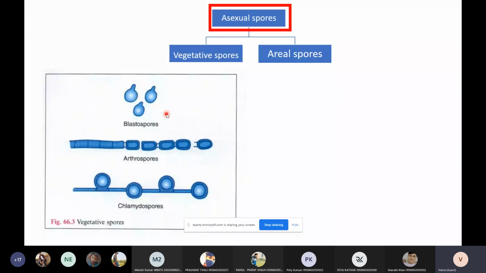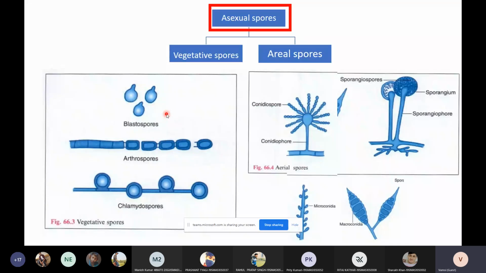Then the second one is aerial spores. Aerial spores are present above the medium, and they have the tendency to float in the air and can migrate to a farther distance. That is why they are called aerial spores. We have 4 types of aerial spores: conidiospores, sporangiospores, microconidiospores, and macroconidiospores. The major difference between microconidia and macroconidia is that in macroconidia you will see septa, whereas in microconidia you will see small spores. So these are the 4 types of aerial spores we have.